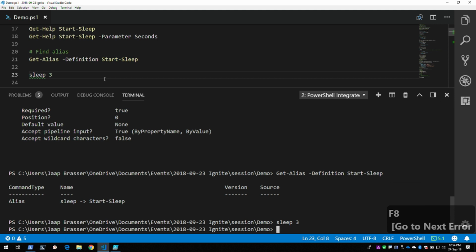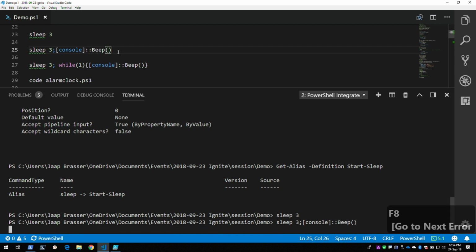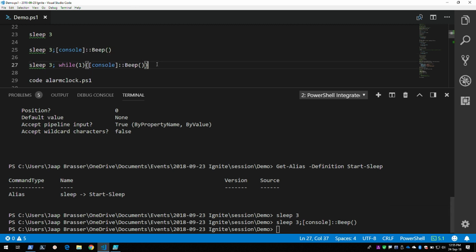So there we go. So that's our first step. Now I want this script to be able to wake me. So next thing, I'll make it sleep for 3 seconds, and I'll tell it to beep. Not sure if it made any sound for you. But one beep is obviously not enough to wake up when I'm taking a nap, so I'll turn it into a while loop, and I'll just make it beep until I make it stop.